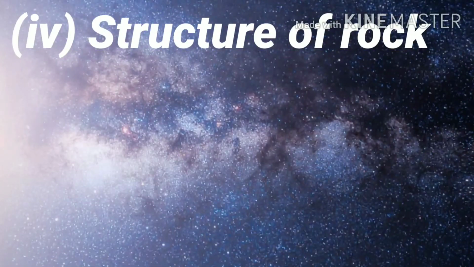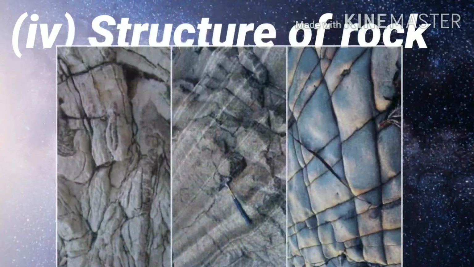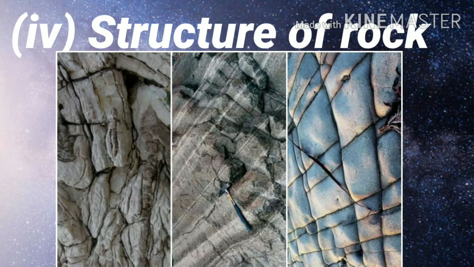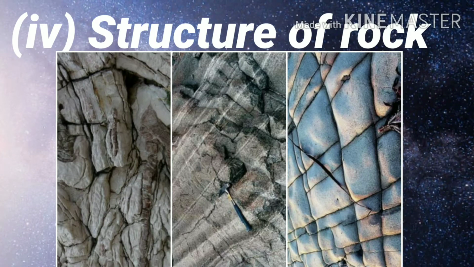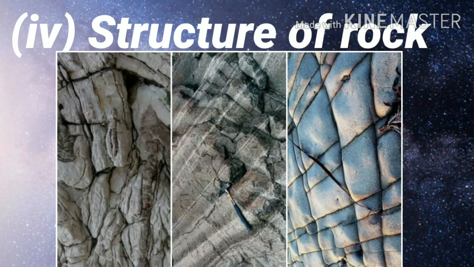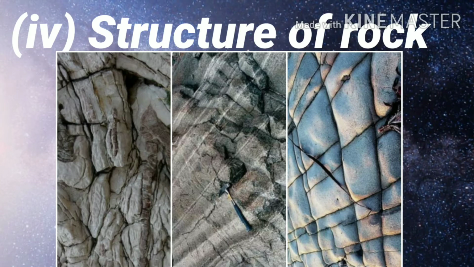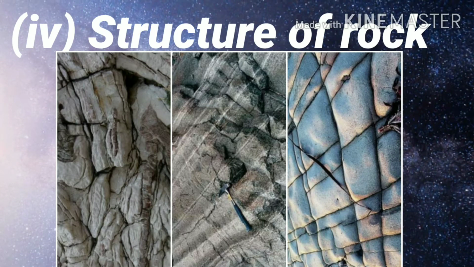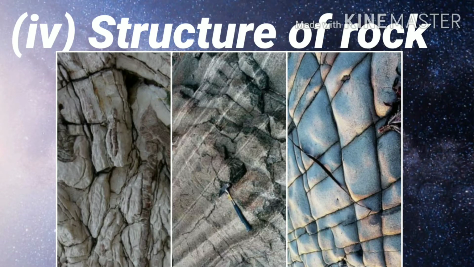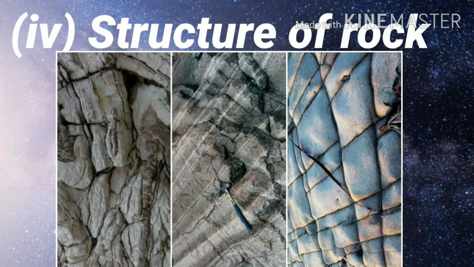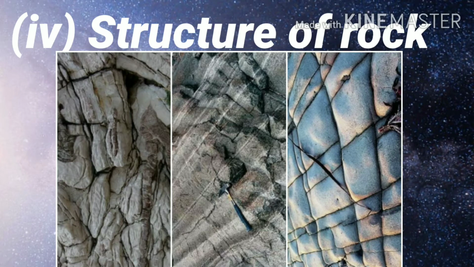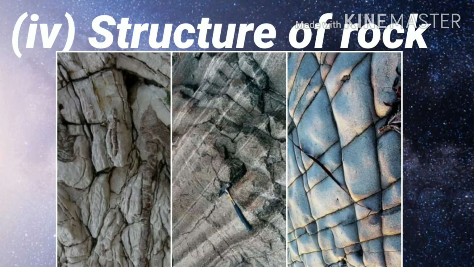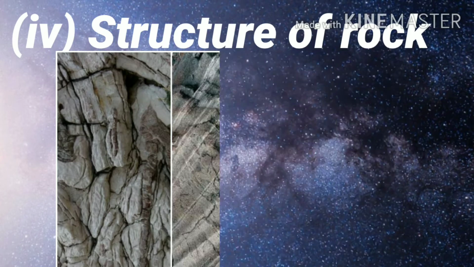Structure of rock. The texture or arrangement of the rocks also affects the process of weathering. For example, the vertically arranged layers of rocks are more susceptible to weathering as air, water, snow, and frost enter through gaps as compared to horizontally arranged layers. Once the water or frost enters the rocks, it starts its erosive action and breaks them into pieces.